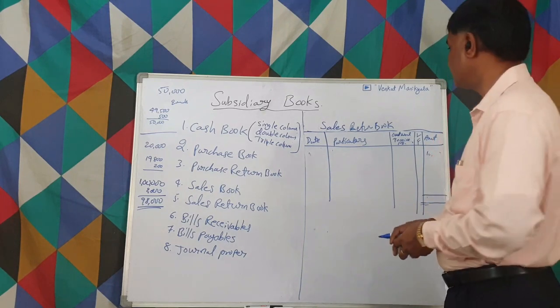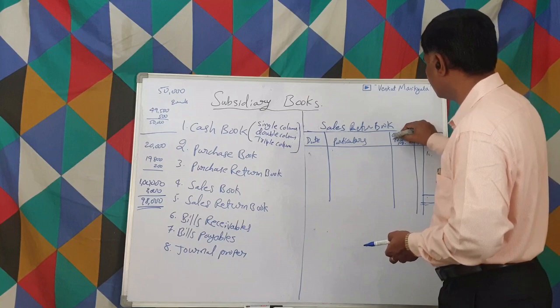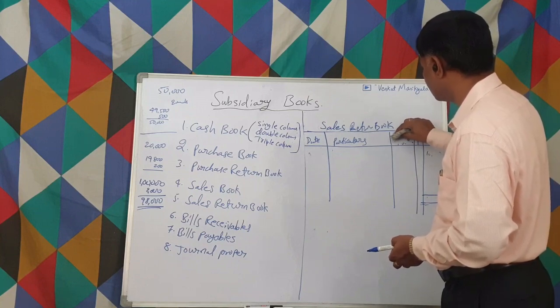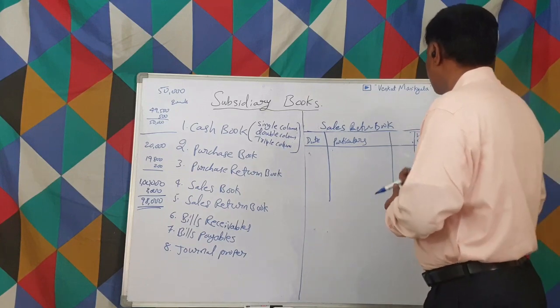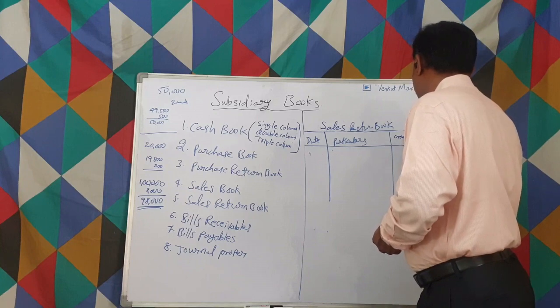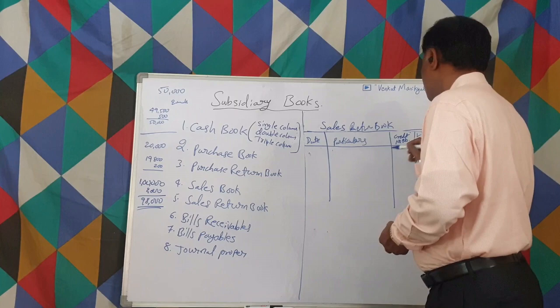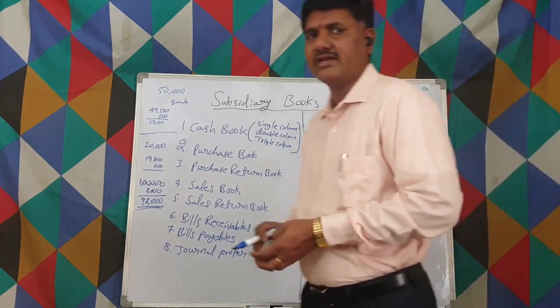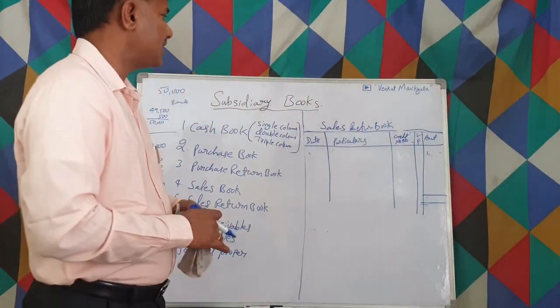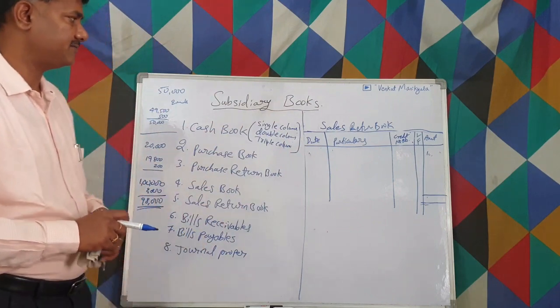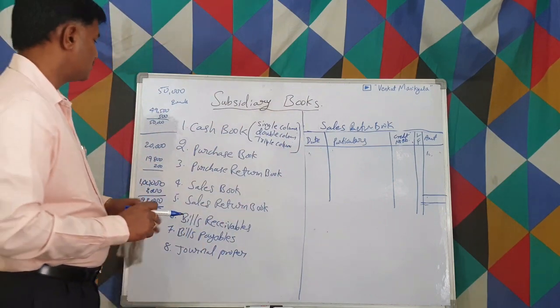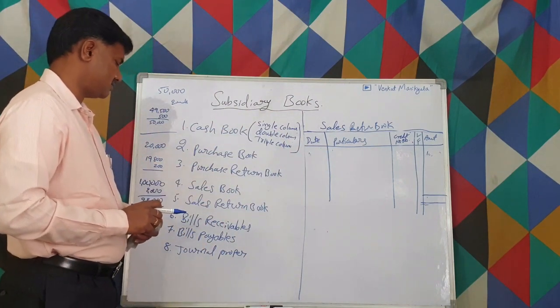So that's the reason what we have to write here is a credit note number. Whenever we receive the goods, immediately we give a credit note to that particular person, and that number we are supposed to write here. So this is the sales returns book.